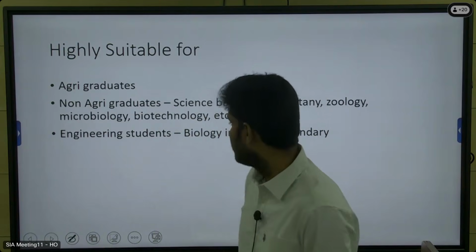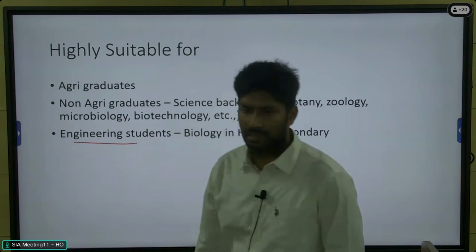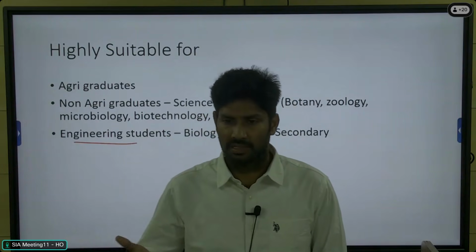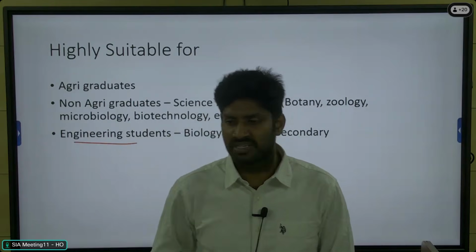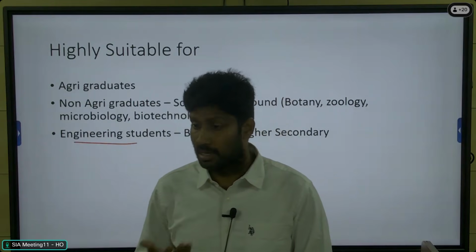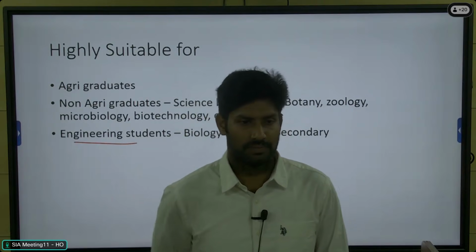For engineering students, students purely from the computer science group in plus one, plus two, and accountancy, maths, commerce, arts, this is not suitable.